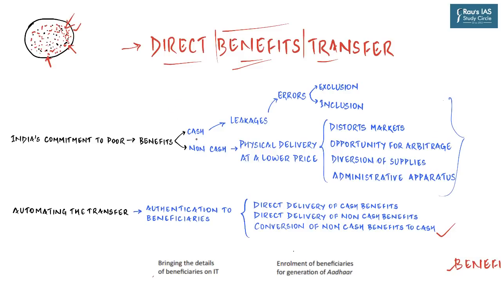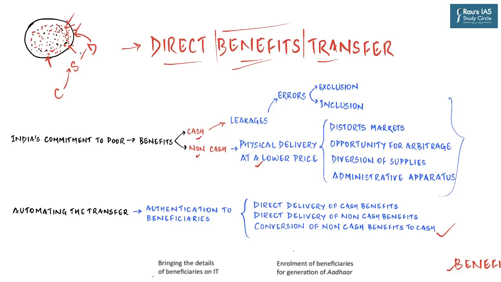So let us first understand the two ways in which these benefits are transferred, namely cash and non-cash. So the cash transfer would include schemes like MGNREGA, scholarship, National Social Assistance Program, where a fixed sum of amount is transferred to a beneficiary and handed out to him or her. Whereas non-cash benefit transfer would involve physical delivery of an identified good at a lower price. And both these methods have their own share of problems. For example, when it is about cash transfers, it faces a lot of leakages. When the money starts from the central government, it goes to the state government, then finally to the district level, and then finally it is dispersed.